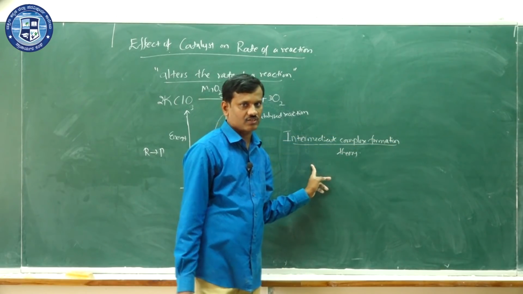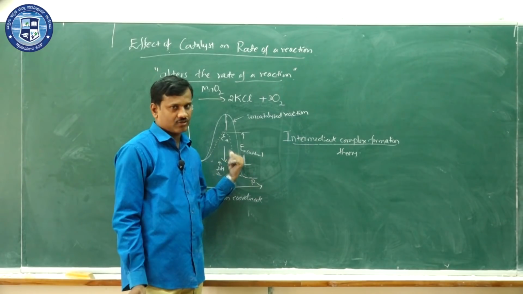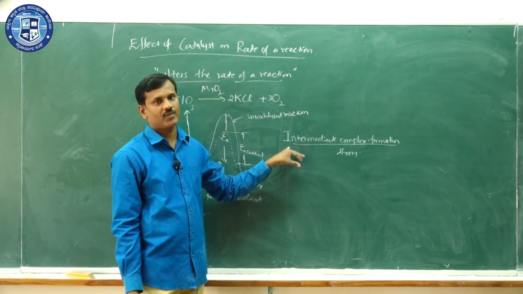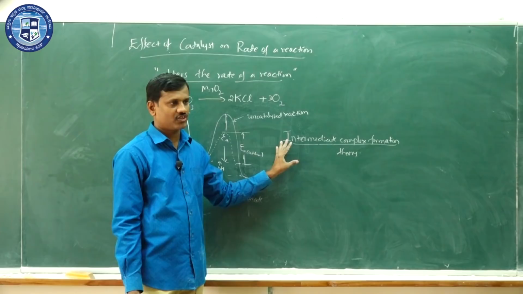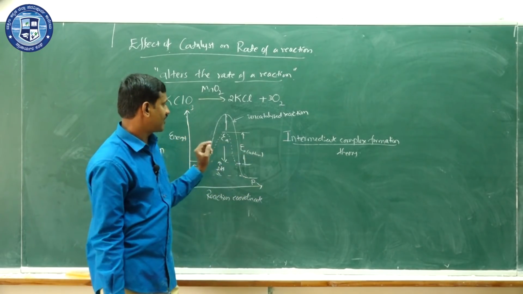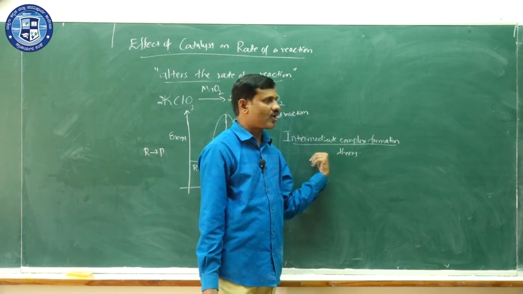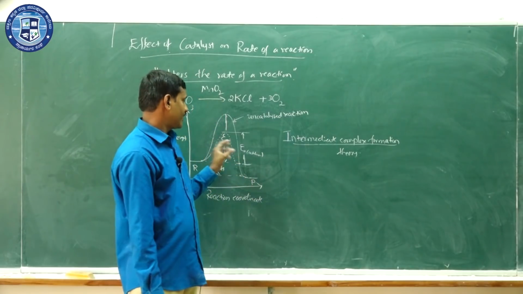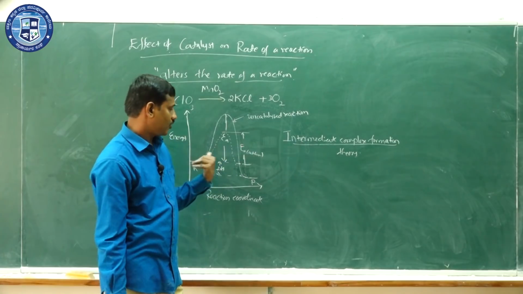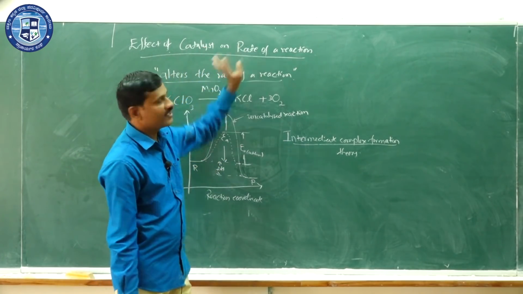and that intermediate complex decomposes to form the products and regenerates the catalyst. So the catalyst provides an alternative path for the reaction which involves minimum activation energy, thereby increasing the rate of a reaction. We can explain this on the basis of the intermediate complex formed with the catalyst. It is highly unstable, and decomposes to form the catalyst and the product. So that is about the effect of catalyst on rate of reaction.